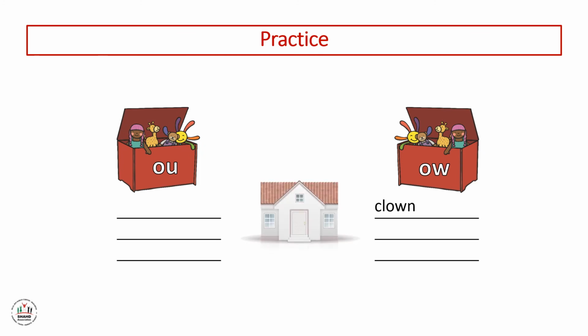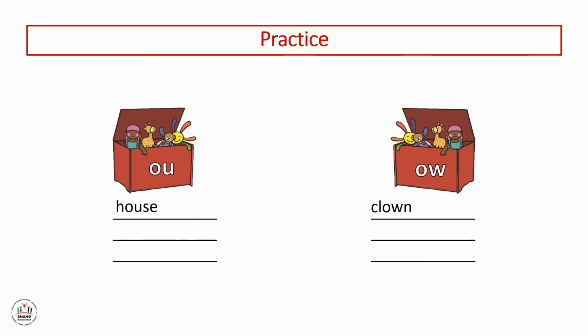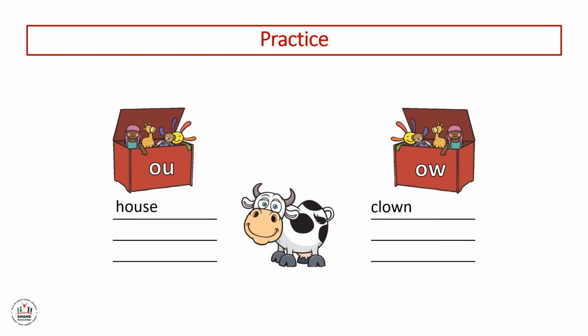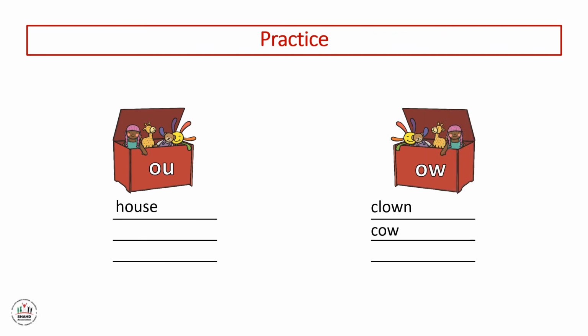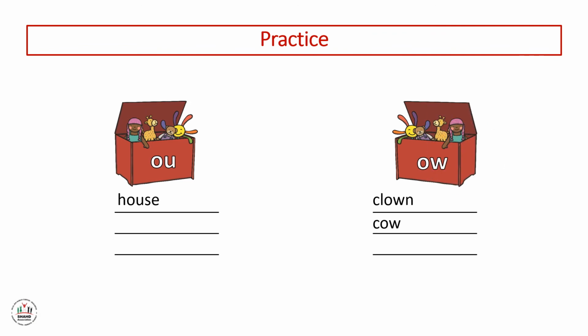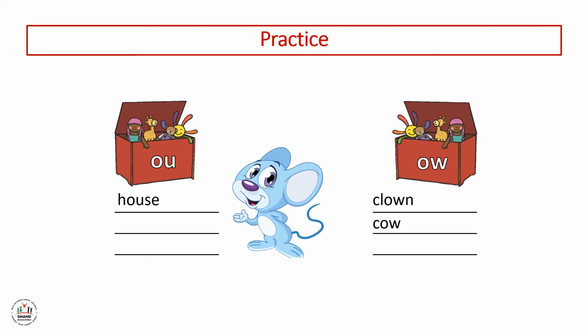The second picture, house. Excellent. It's under OU. Look at this picture. Cow. It's under OW. Excellent. The last one, mouse. It's under OU.